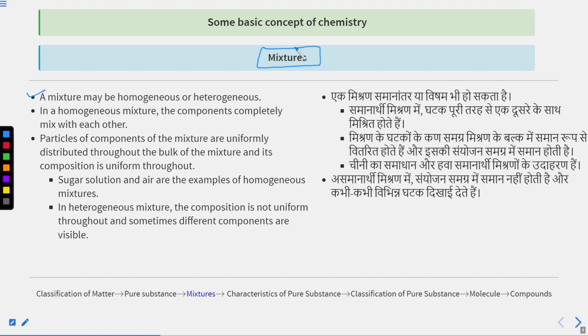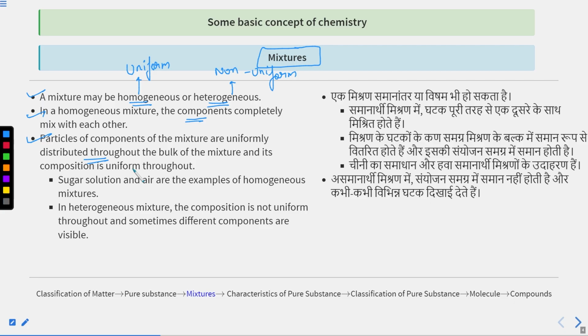Let's understand mixture now. A mixture may be homogeneous or heterogeneous. Homogeneous means uniform distribution of components and hetero means non-uniform. In a homogeneous mixture, the components completely mix with each other and they are uniformly distributed throughout the sample. Particles of components of the mixture are uniformly distributed throughout the bulk of the mixture and its composition is uniform throughout the sample.